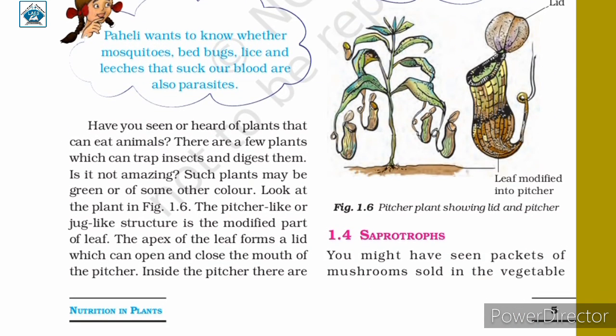We will discuss saprotrophs in the next class.